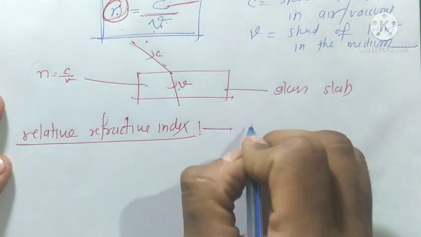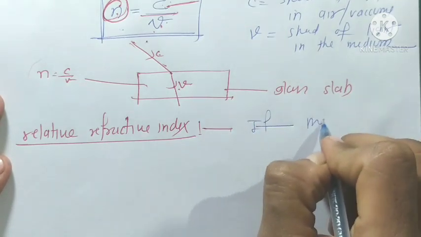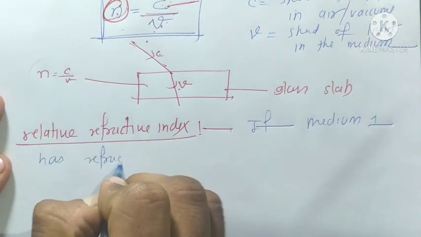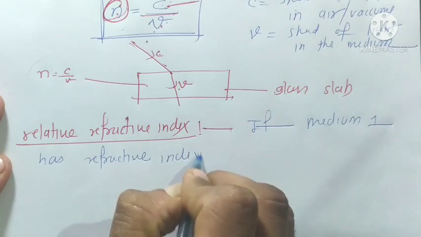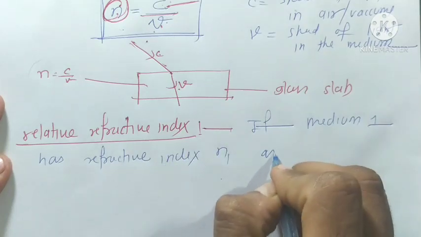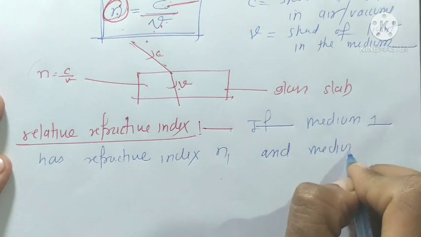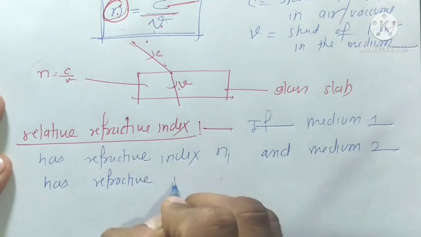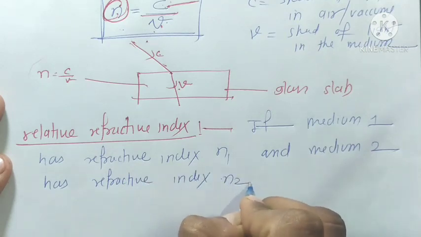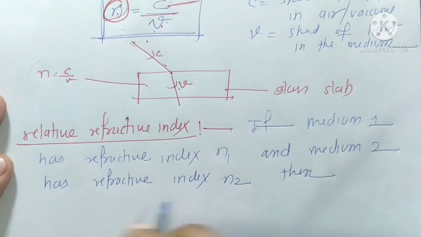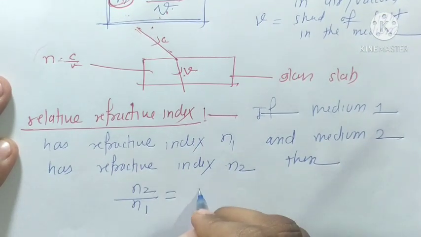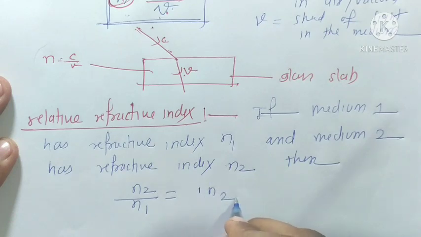Okay, so if medium 1 has refractive index n1 and medium 2 has refractive index n2, then n2 upon n1 is equal to 1n2.